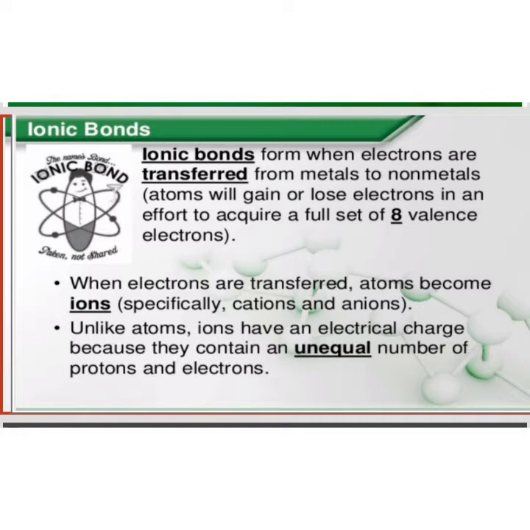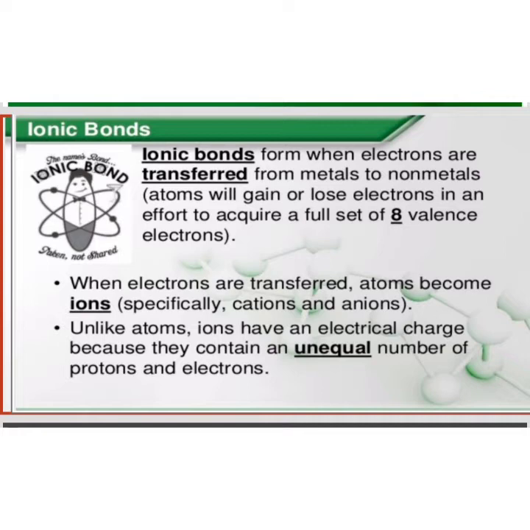Dear students, in ionic bonds, what happens usually? The metals are those which are electropositive in nature. They have the tendency to lose the electrons, whereas non-metals are electronegative in nature. They have the tendency to gain the electrons to complete their octet rule. So what happens in ionic bonds? Metals lose the electrons, whereas the non-metals gain the electrons.